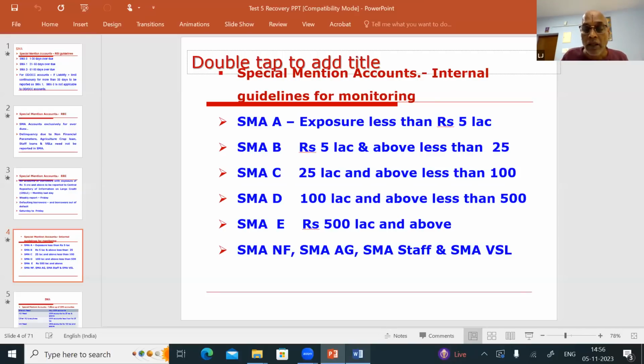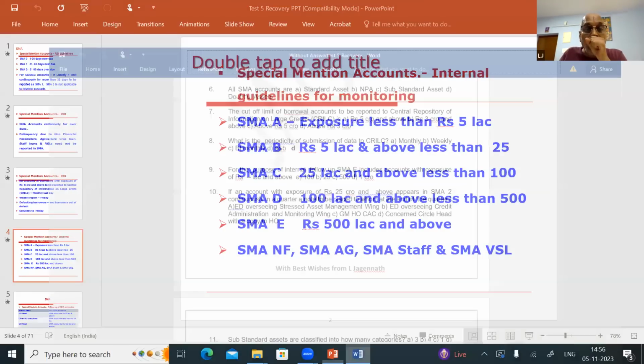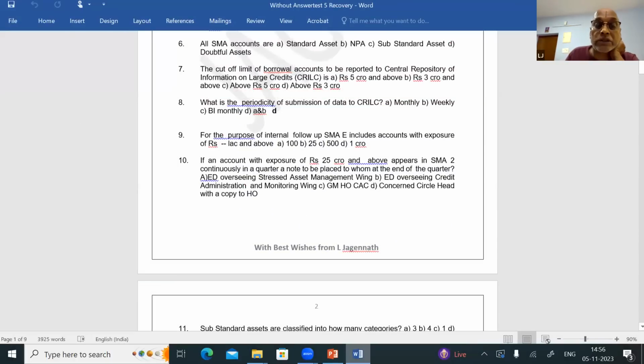Now let's see the question. For the purpose of question number 9, for the purpose of internal follow-up, SMAE includes accounts with exposure of rupees dash lakhs and above. SMAE, you know, exposure of rupees 500 lakhs and above.